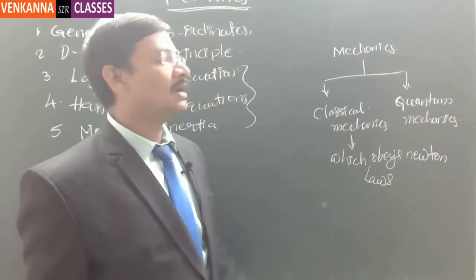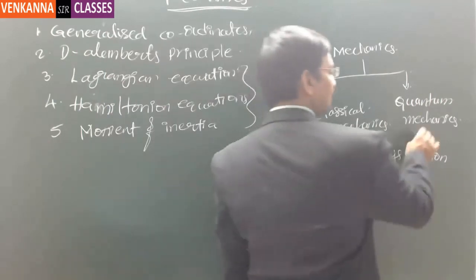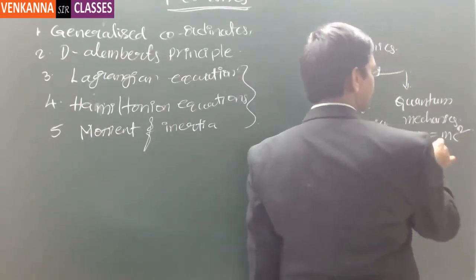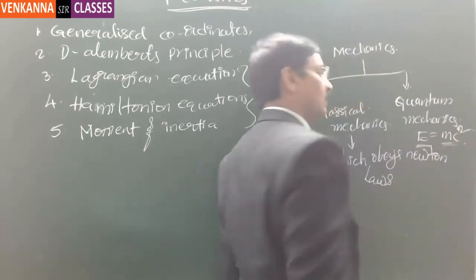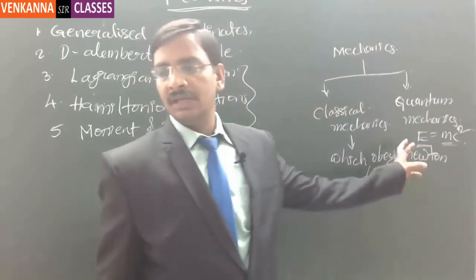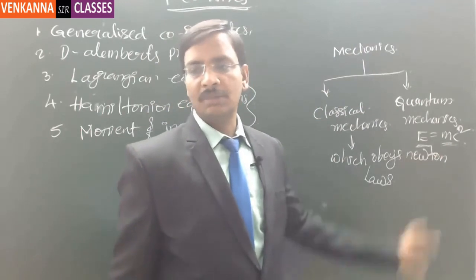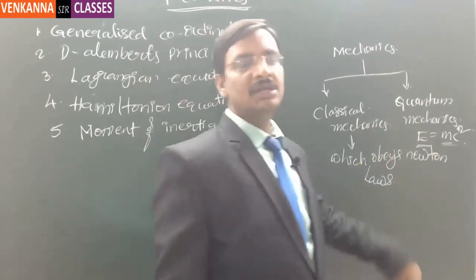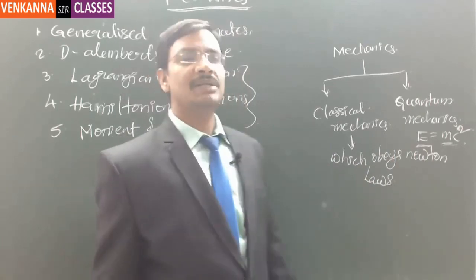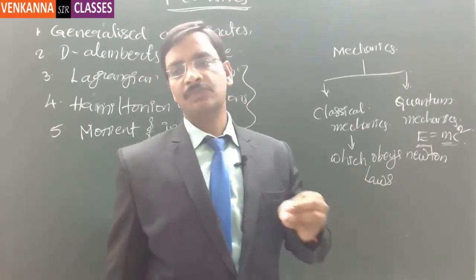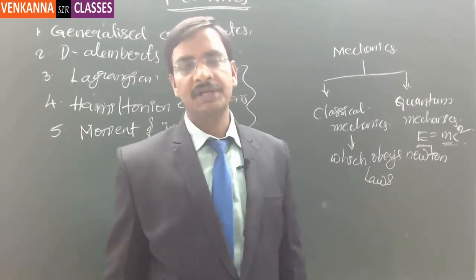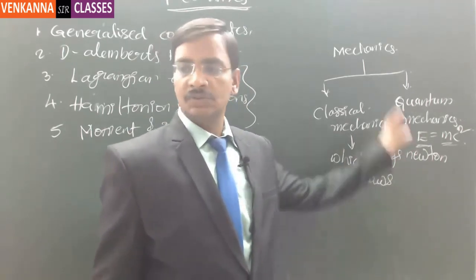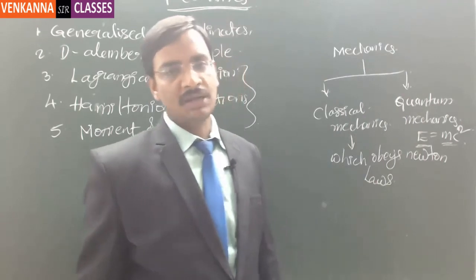But coming to quantum mechanics, Einstein proved that E is equal to mc square, where E is energy and m is mass. Now here, energy is equivalent to mass, or mass is equivalent to energy. Based on this principle, a combined principle came into picture, that is the law of conservation of mass and energy together, right? So energy can be converted to mass or mass can be converted to energy. That study is quantum mechanics.